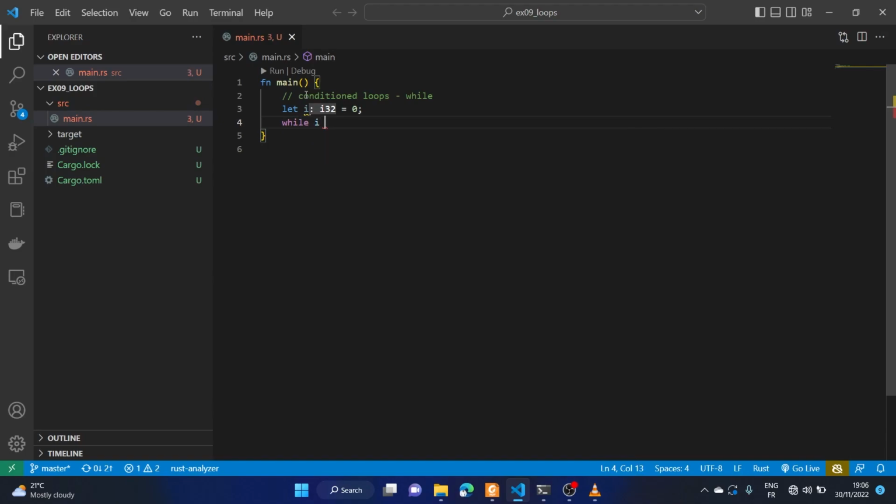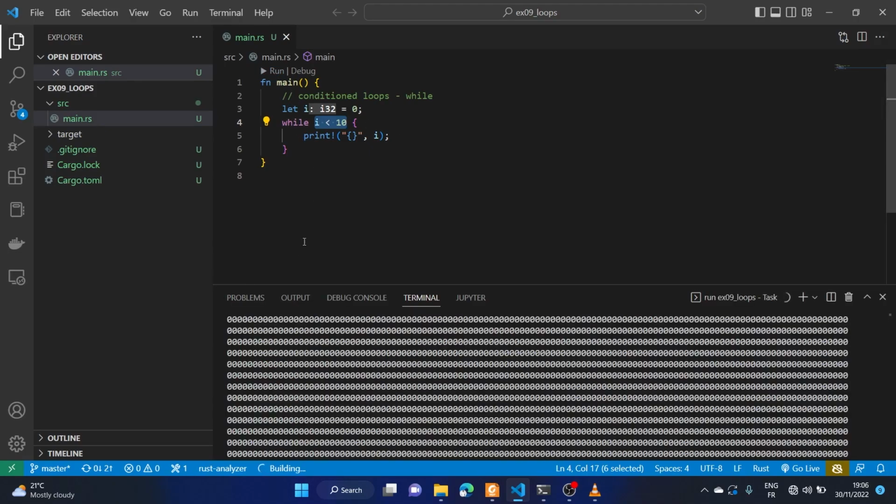while i is less than or equal to, or let's just say less than 10, we are going to keep printing the value of i, right? So this is going to be a repeated process. As long as i is less than 10, we'll just keep printing i, and shockingly this is not going to have any end because we're just going to keep having zeros.